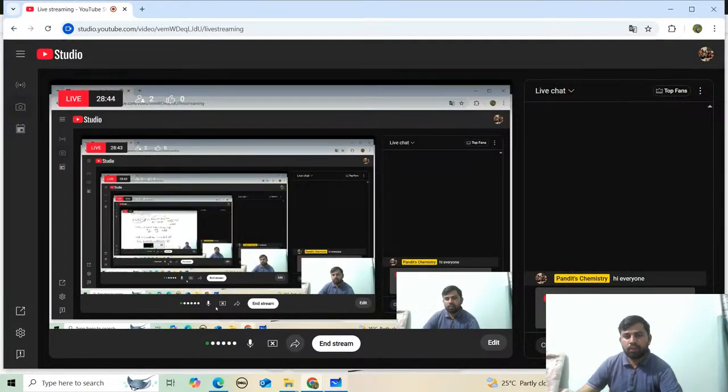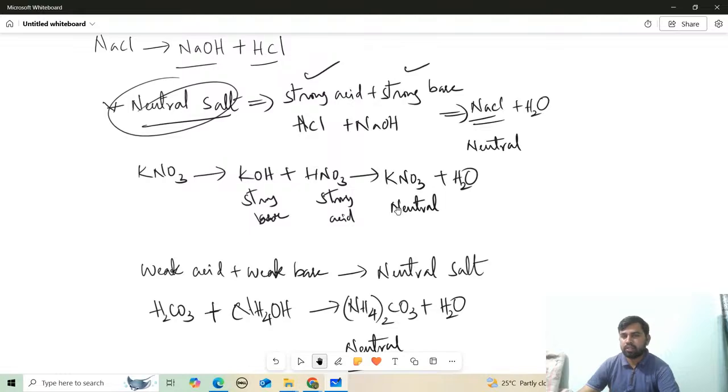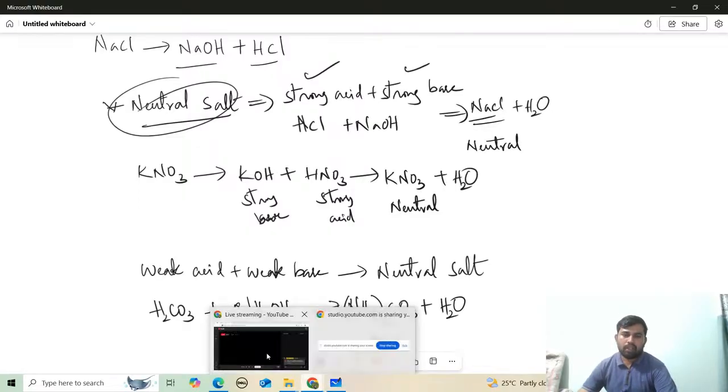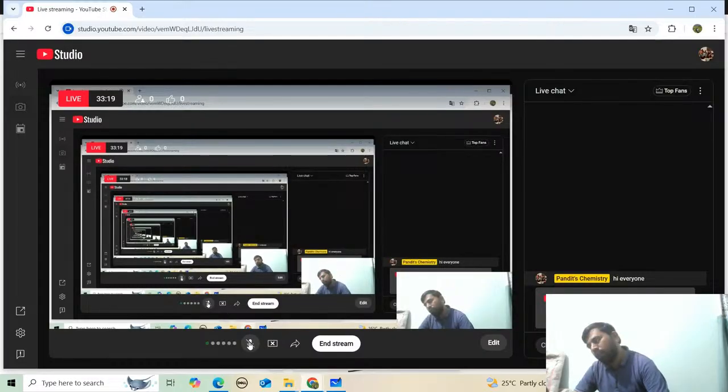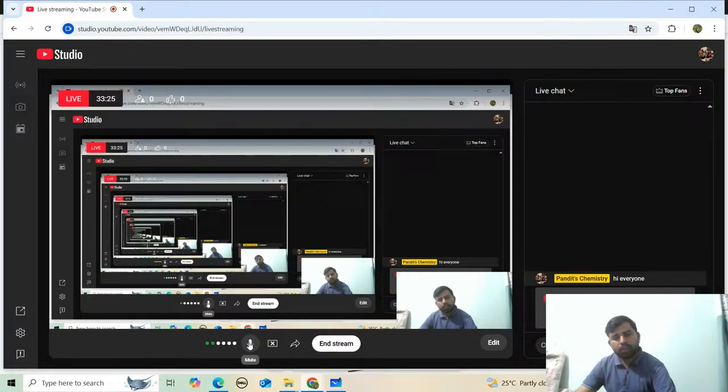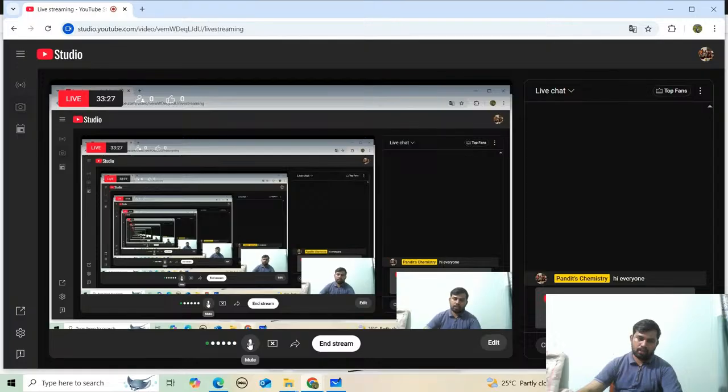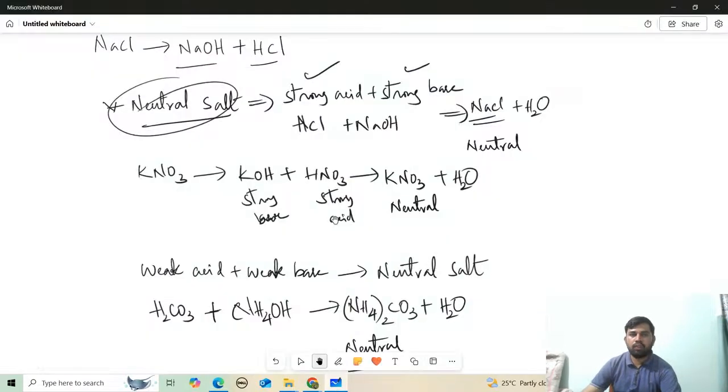Based on the type of acids and bases, the salt is obtained. Suppose the acid is strong, the salt will be acidic in nature. If the base is strong, the salt will be basic in nature. That's what we can conclude from this.